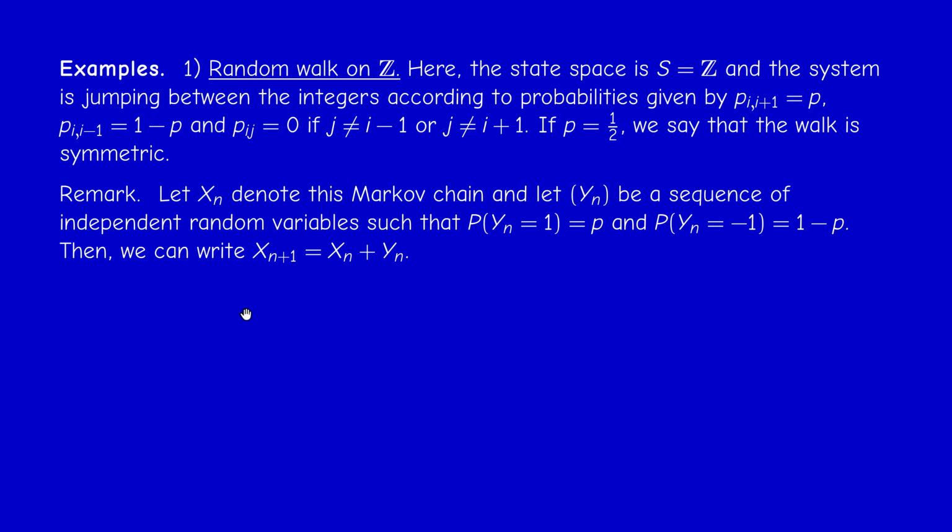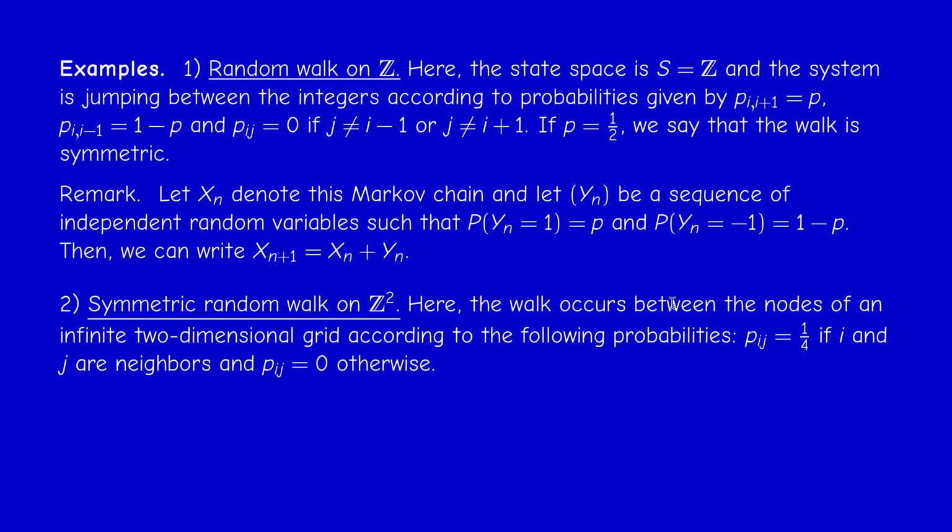There is a formula for this random walk, even if p is not 1/2. If Xn is this Markov chain and Yn is a sequence of independent random variables, where Yn takes the value 1 with probability p and the value -1 with probability 1 minus p, then I can write X_{n+1} equals Xn plus Yn. So here we have the point of view of a dynamical system: X_{n+1} is a function of Xn and noise. But here we really need an infinite space.